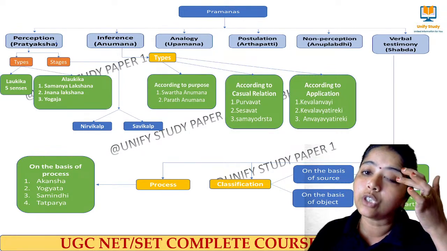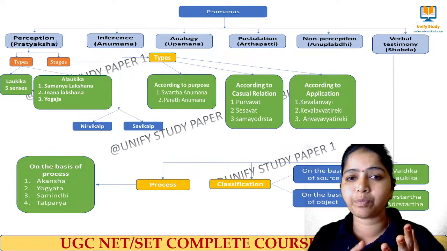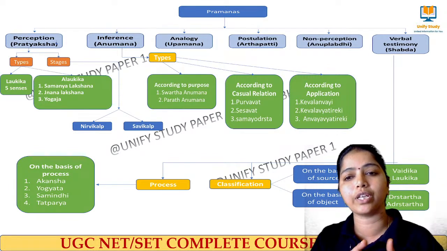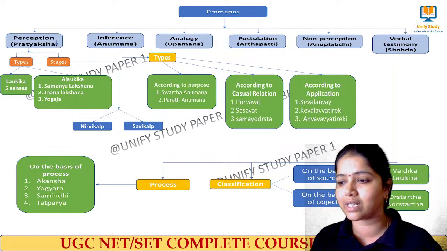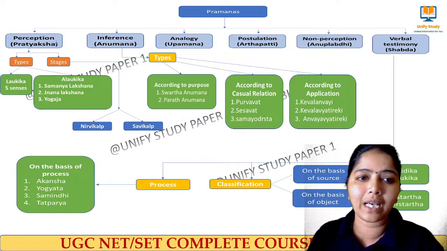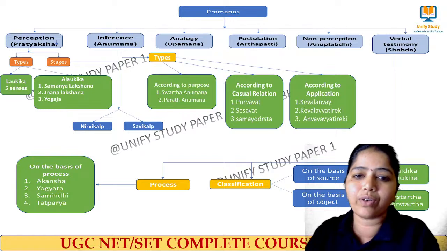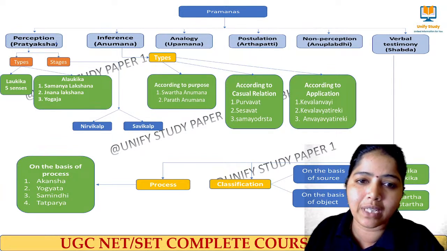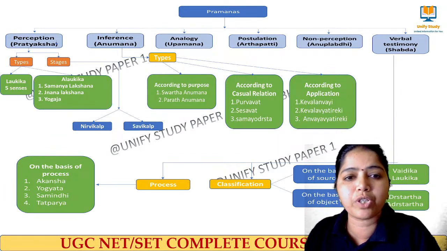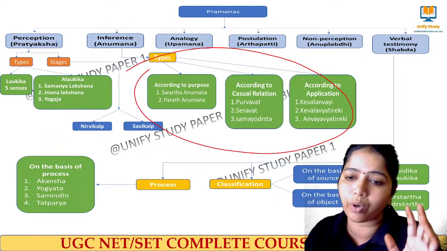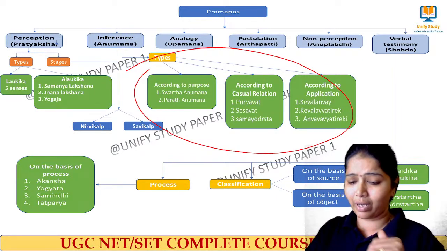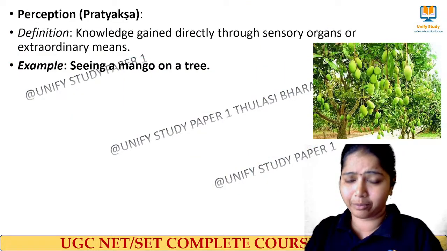Pramana is of 6 types: perception, inference, analogy, postulation, non-perception and verbal testimony. We have to remember the types of perception and anumana. Anumana is the most important one. We are getting questions on it. So let's start with the 6 types of pramana.